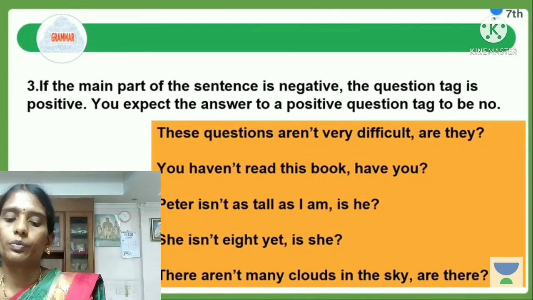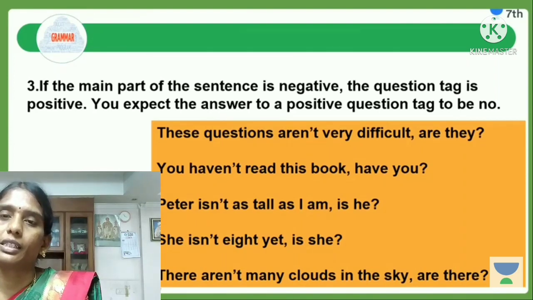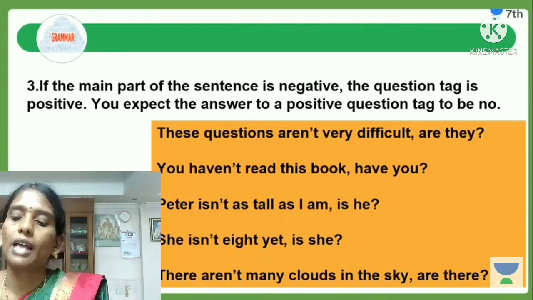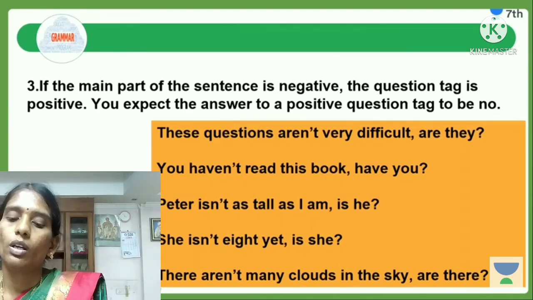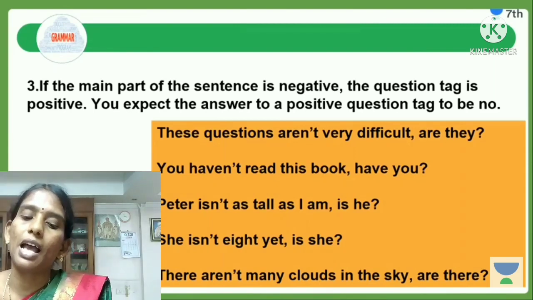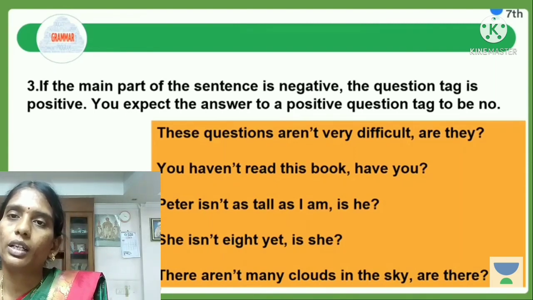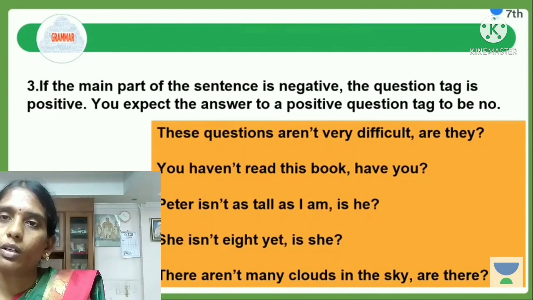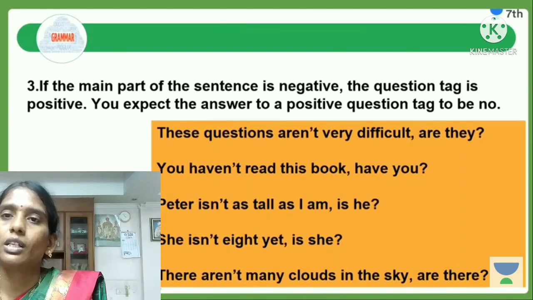While framing a question tag, you must know another rule. If the main part of the sentence is negative, the question tag is positive. If the main part of the sentence is positive, the question tag is negative. That is, if the statement is positive, the question tag will be negative. If the statement is negative, the question tag will be positive.